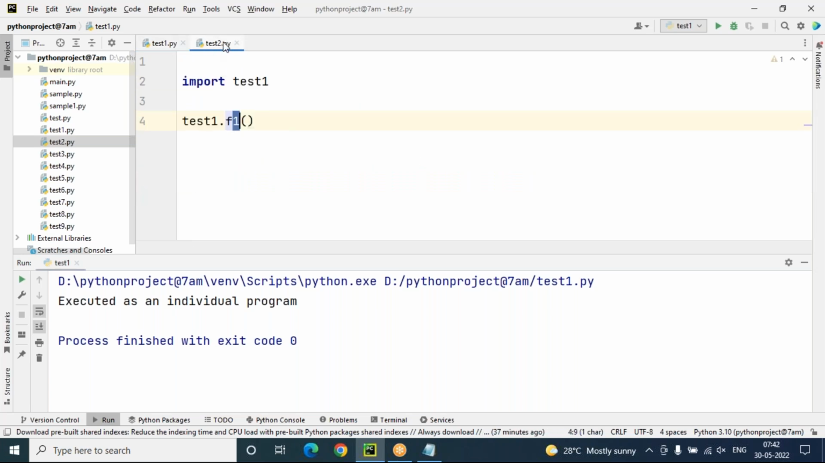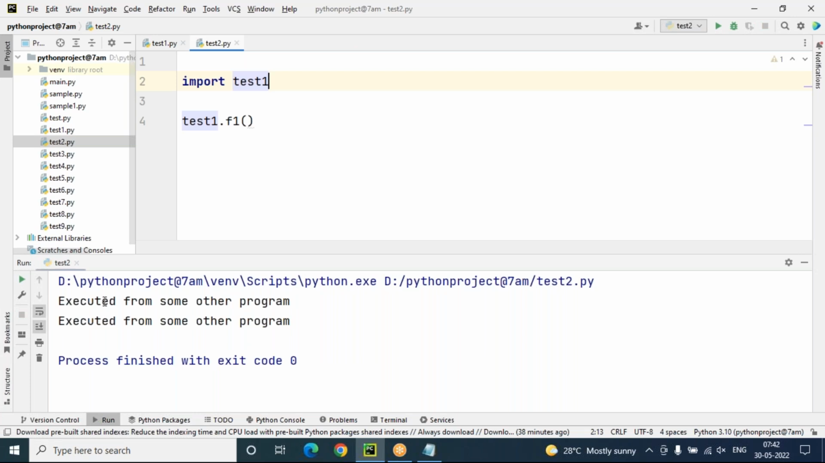Here, this function I'm calling in test2.py. So this test2.py program is not executed as an individual program itself. It is depending on test1 only. So now we can see "executed from some other program". It is saying yes, this test2.py is executed from some other program, which is test1 only. From here it will execute because this function is coming from test1 only.